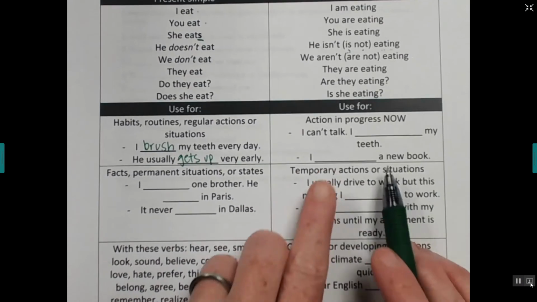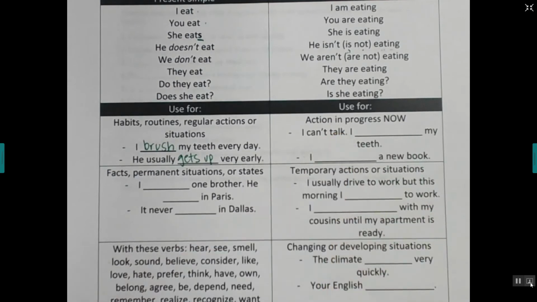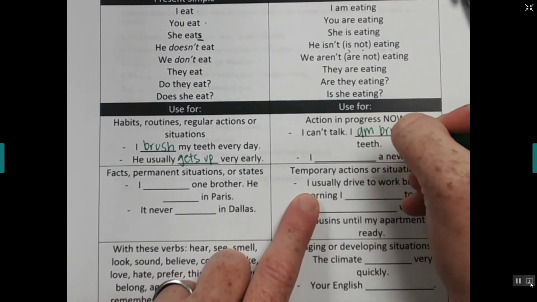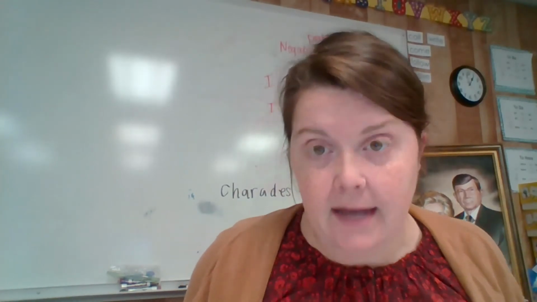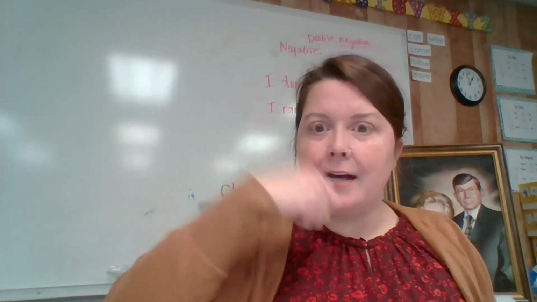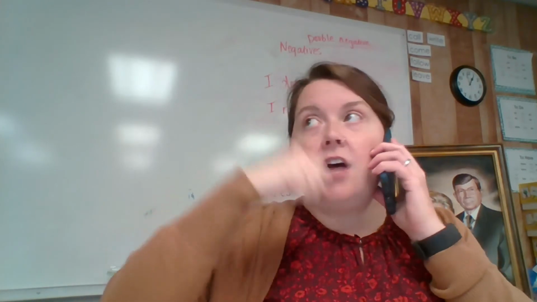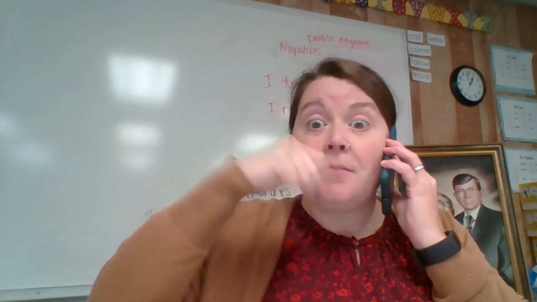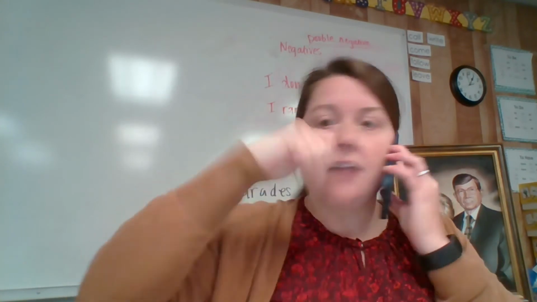All right, for present continuous or present progressive, it's an action in progress now. So I can't talk. I am brushing my teeth. Here's an example. I brush my teeth every day. Let's say this morning, I'm brushing my teeth. My husband calls me. I say, hey, I can't talk. I am brushing my teeth. Bye. I am brushing my teeth right now. I can't talk. No puedo hablar. I can't talk. I am brushing my teeth.